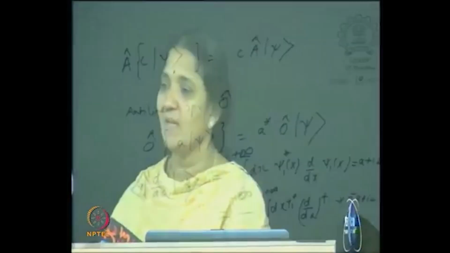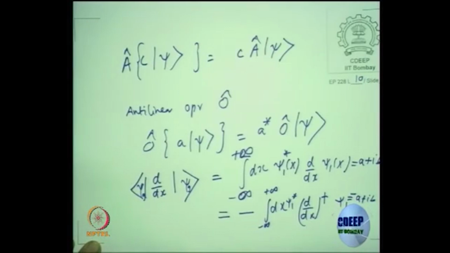So a equal to minus a means a is 0. So it's only b which survived. B is purely imaginary. So if you take the expectation value of a ∂/∂x operator, you can show that the expectation value is purely imaginary. So they don't correspond to observables.